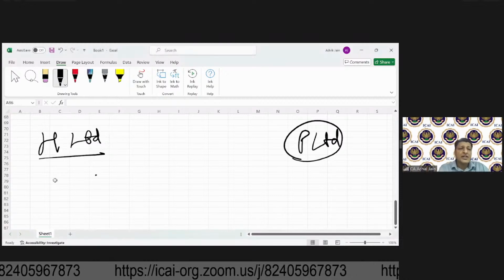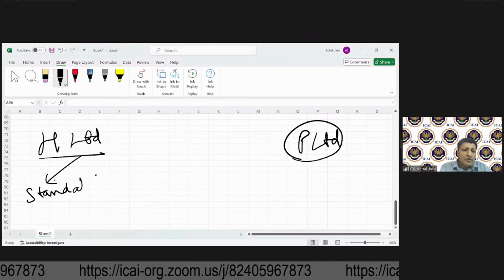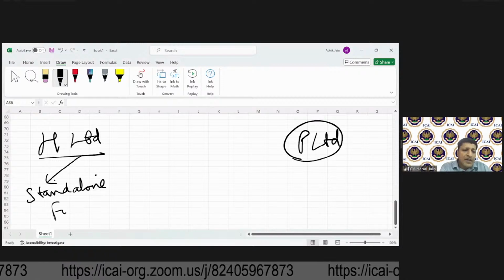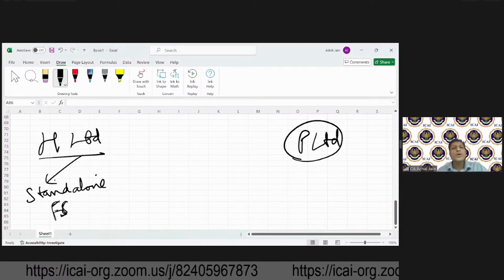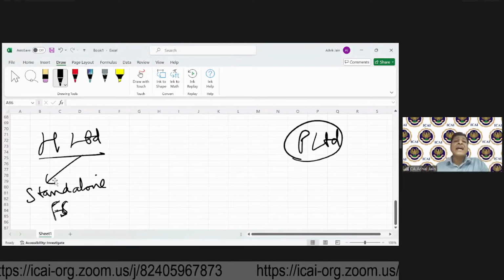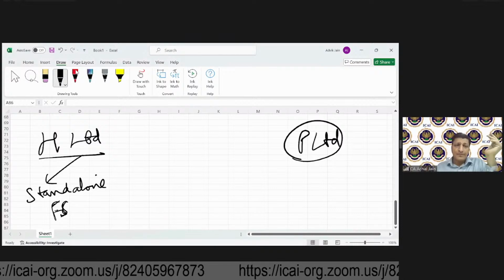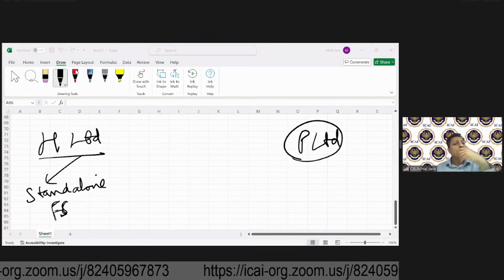Those financial statements are called as standalone financial statements. Means financial statements of H Limited will be prepared, which H was always required to prepare.